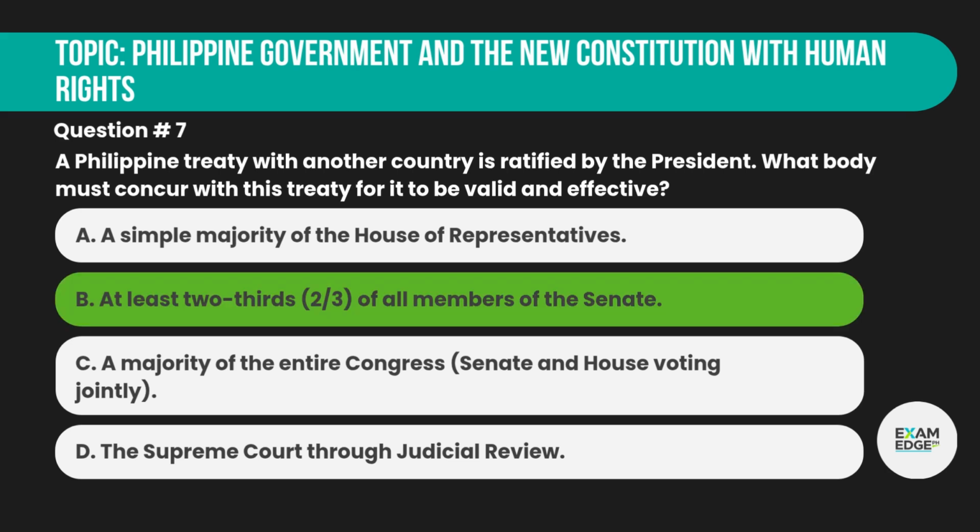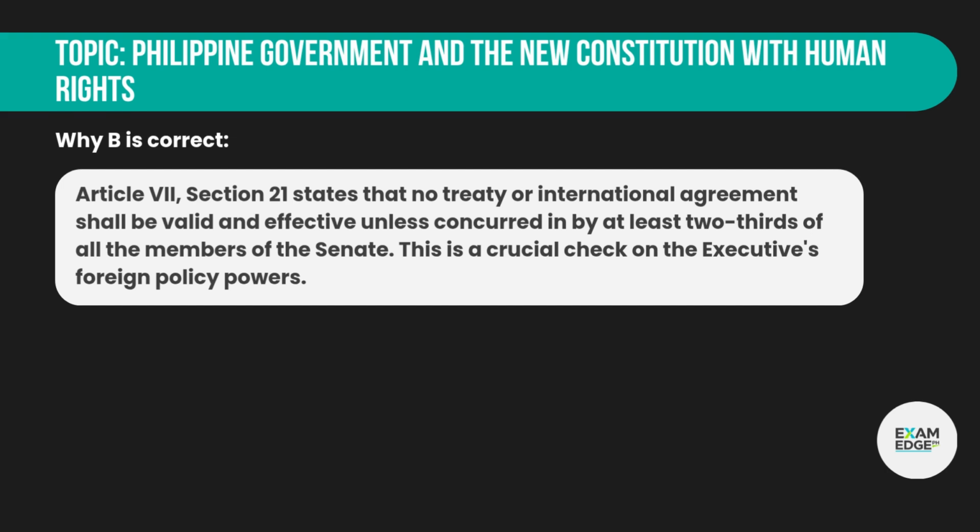Correct answer. B. At least two-thirds of all members of the Senate. Why B is correct? Article 7, Section 21 states that no treaty or international agreement shall be valid and effective unless concurred in by at least two-thirds of all the members of the Senate. This is a crucial check on the executive's foreign policy powers.